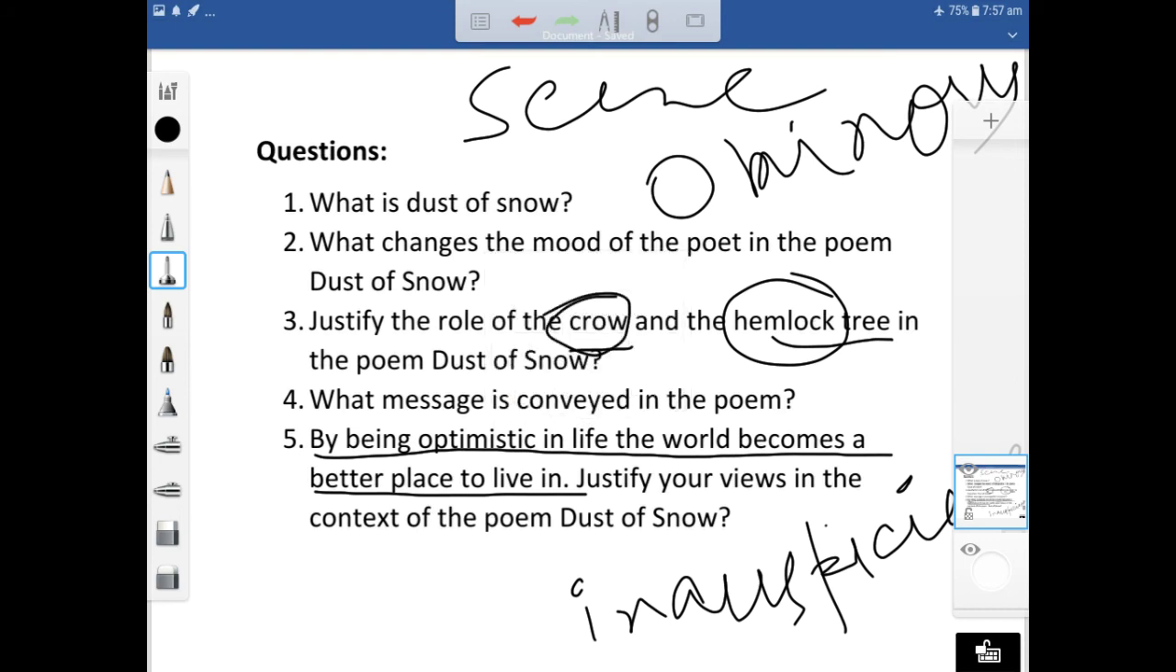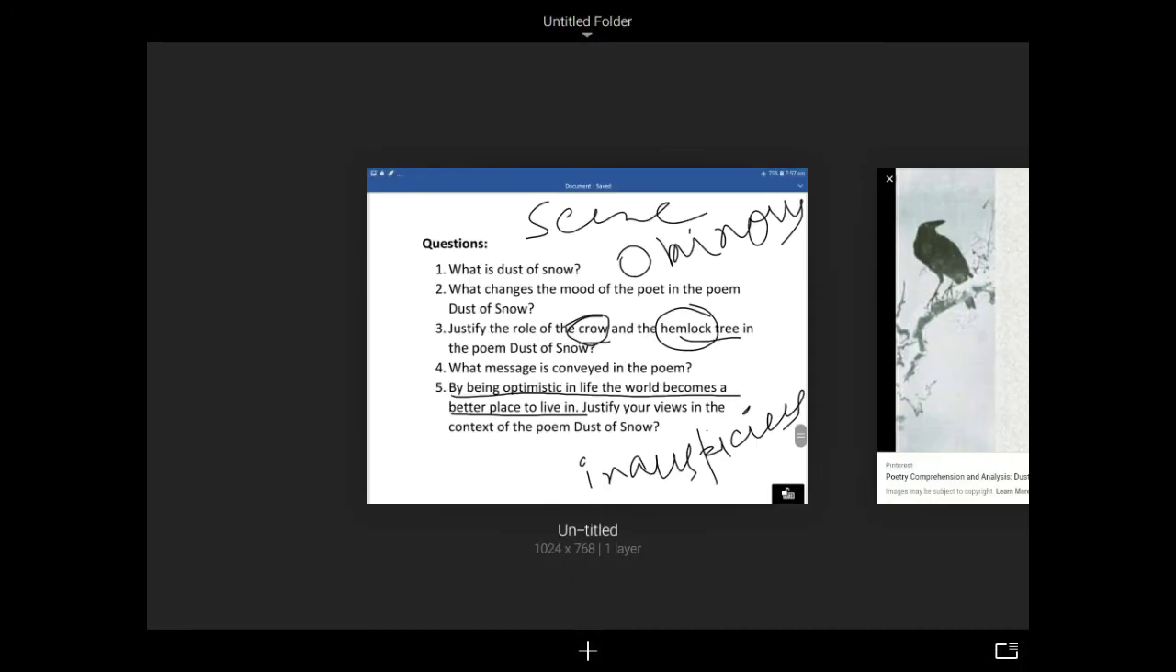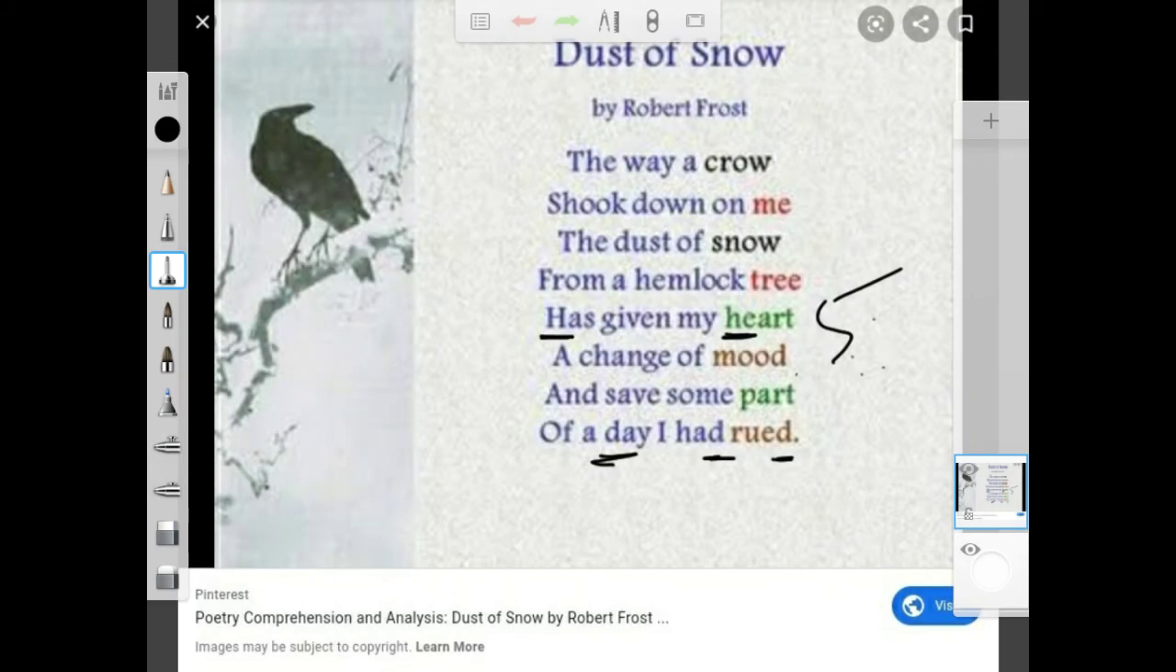Let us see the poem once. The way a crow shook down on me, the dust of snow from a hemlock tree. The way a crow shook down on me means here maybe the crow was already seated on the hemlock tree, and the moment the poet was passing under the hemlock tree, the crow flew up, and because of that the hemlock tree got a shake and some dust of snow fell on the poet.